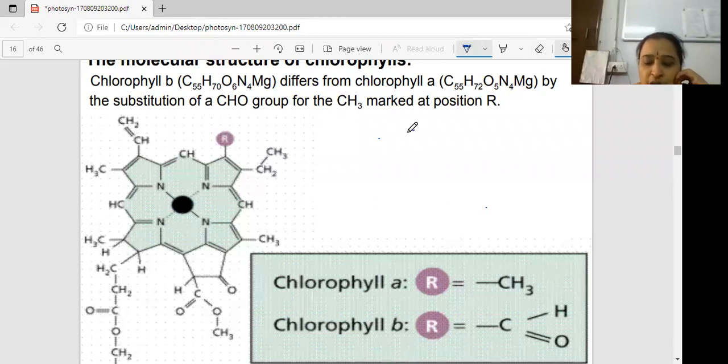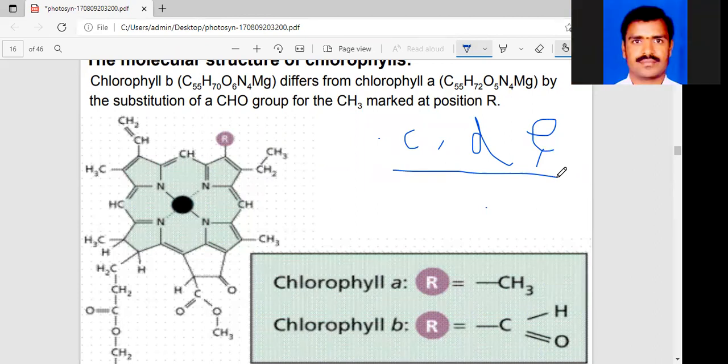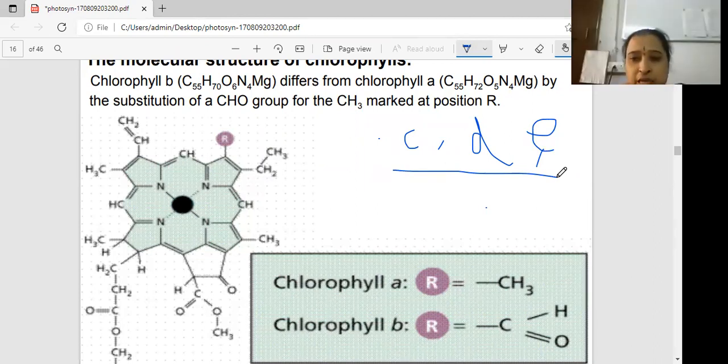Now chlorophyll C, chlorophyll D, and chlorophyll E. You can observe where these colors occur. First, chlorophyll C: you can observe it in Phaeophyceae algae. What is Phaeophyceae? Scientists classified algae into 11 classes. In those 11 classes, the first class is called Phaeophyceae, the brown algae. You can observe chlorophyll C there. The second one, Bacillariophyceae, is the diatoms.